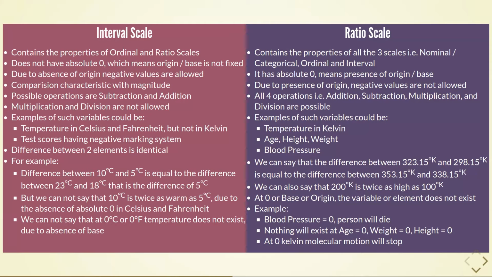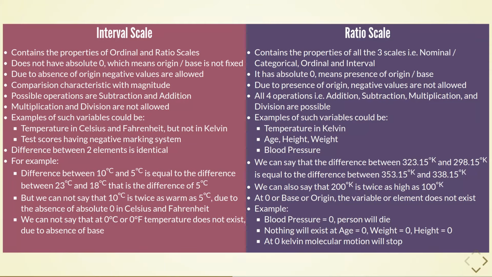Examples of such variables could be the temperature in Celsius and Fahrenheit but not in Kelvin. Exam scores having negative marking system. In interval scale, the difference between two elements is identical. For example, difference between 10 degrees Celsius and 5 degrees Celsius is equal to the difference between 23 degrees Celsius and 18 degrees Celsius. That is the difference of 5 degrees Celsius.